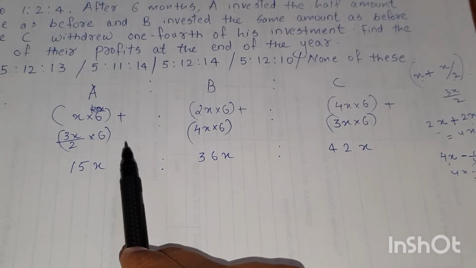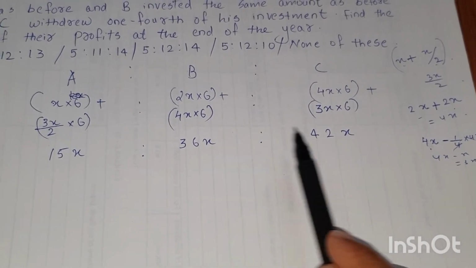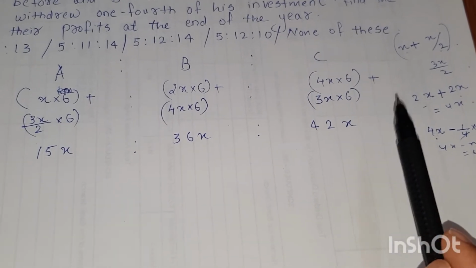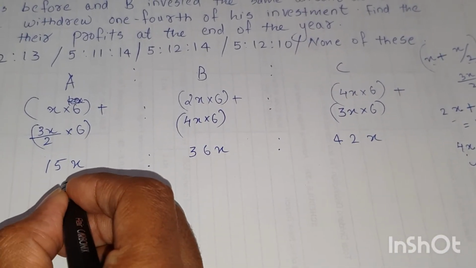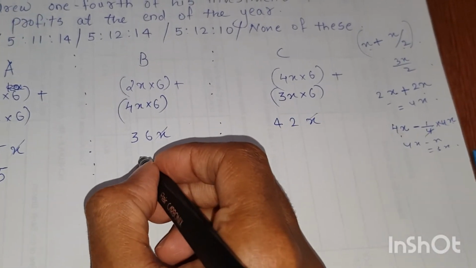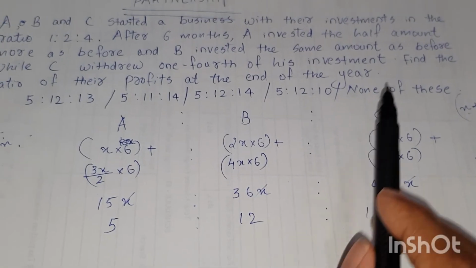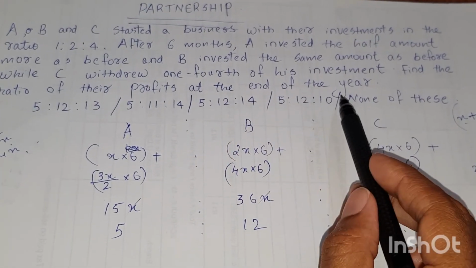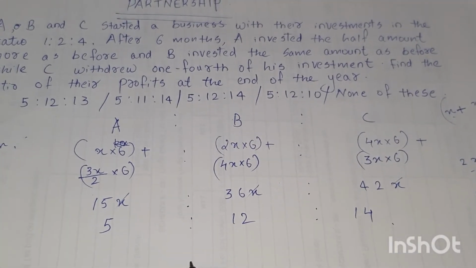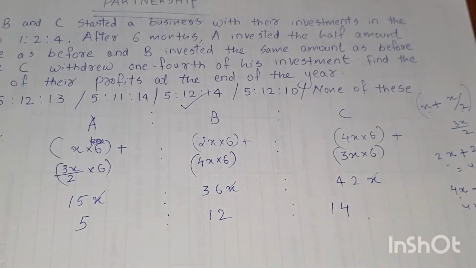On solving, you will get 15X for A, for B it is 36X, and for C it is 42X. On simplifying, X gets cancelled, and you get 5 is to 12 is to 14. So the question is, find the ratio of their profits at the end of the year, and the required ratio is 5 is to 12 is to 14, and the answer is option C.